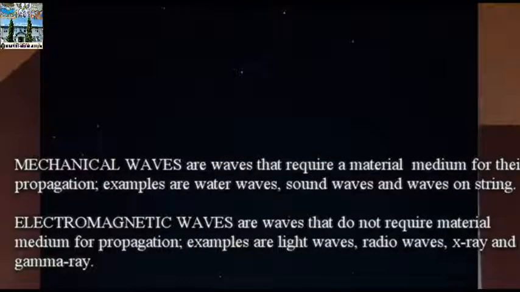2 types of wave. We have mechanical waves and the electromagnetic wave. Mechanical waves are those waves that travel through a material medium. We can have examples of mechanical waves like water wave, sound wave, wave generated on string and loop. Electromagnetic wave is a wave that does not require material medium for propagation. Examples are light wave, radio wave, X-ray, infrared, and so on and so forth.